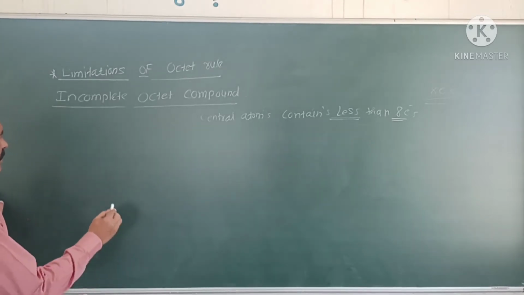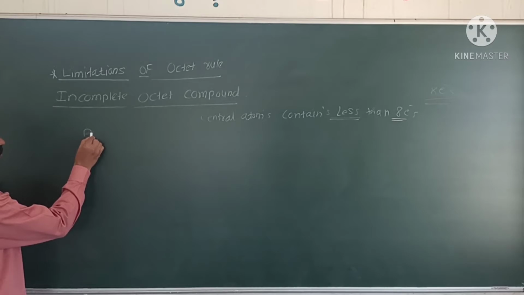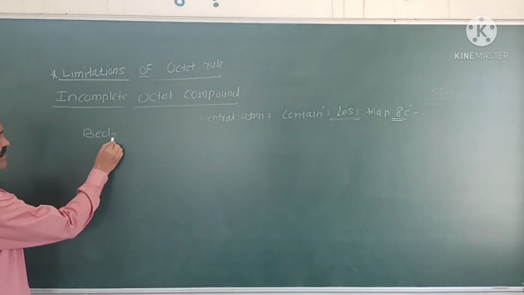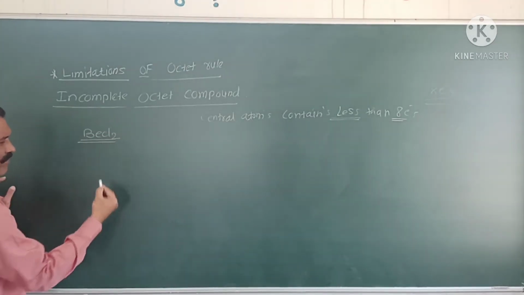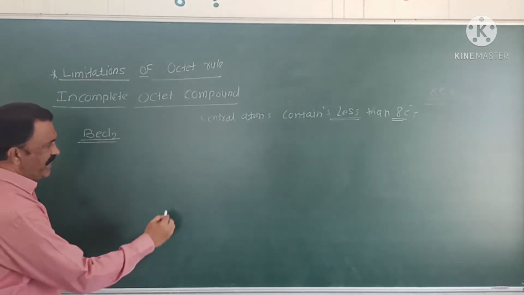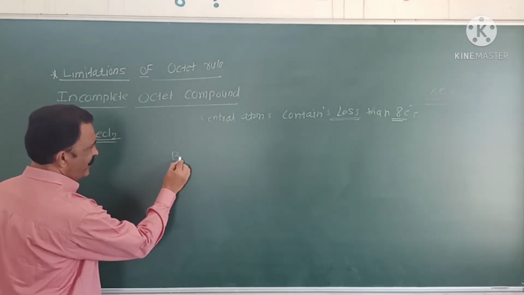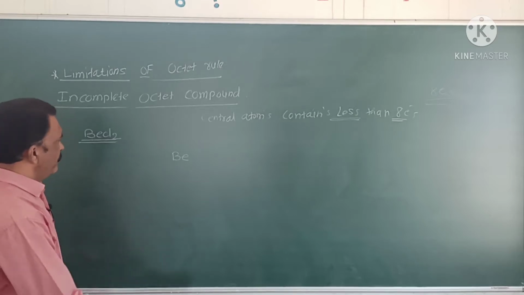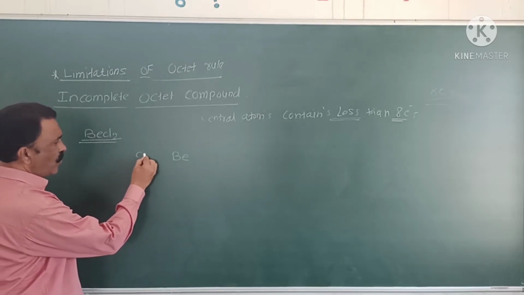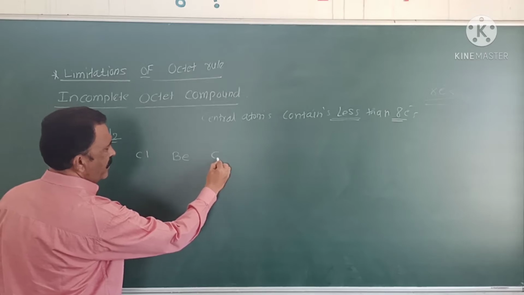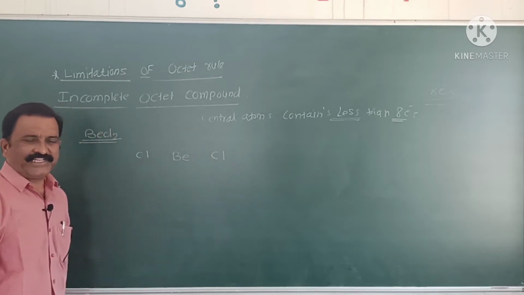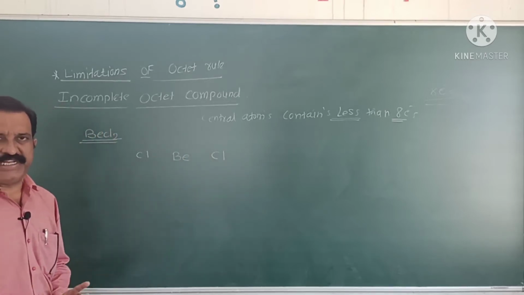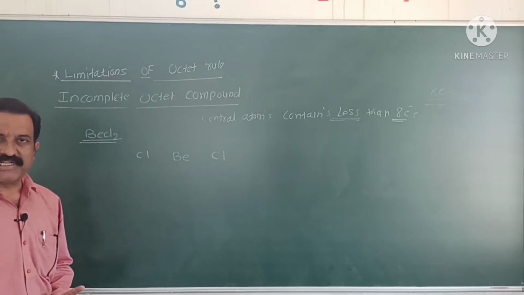For example, beryllium chloride, BeCl2. In this compound, beryllium is the central atom. It has 2 chlorine atoms attached by a shared electron pair.